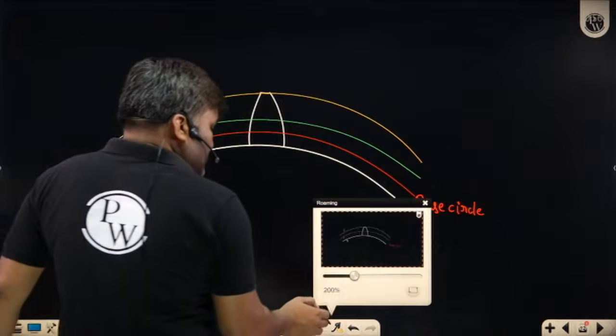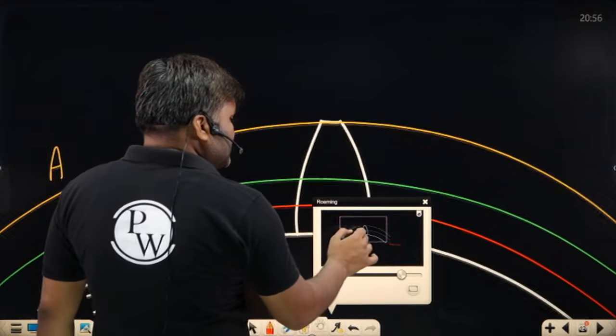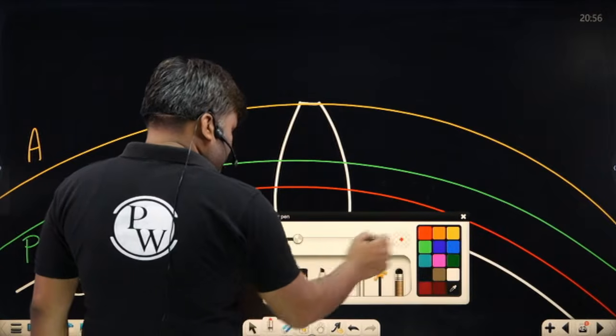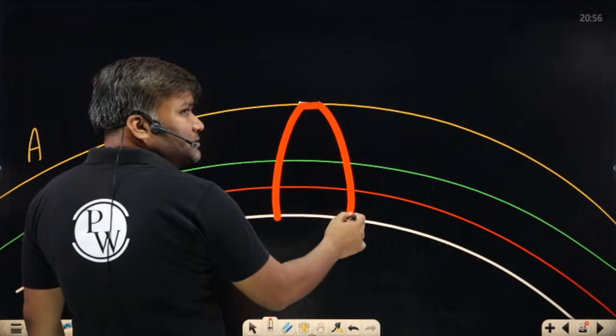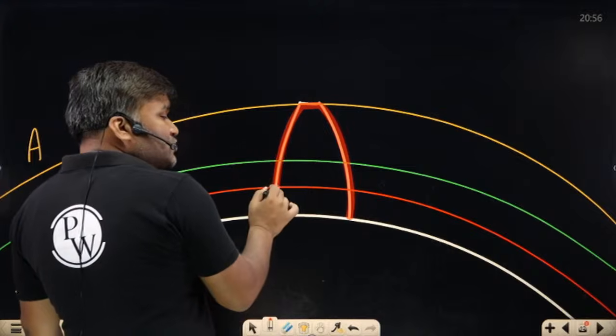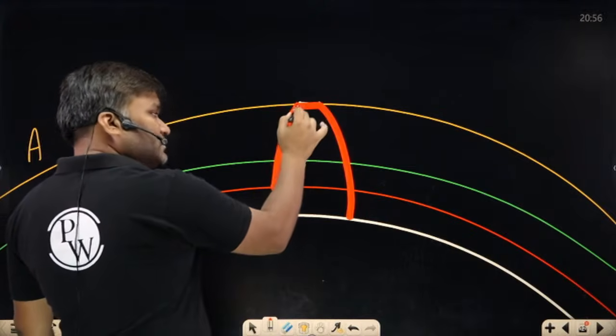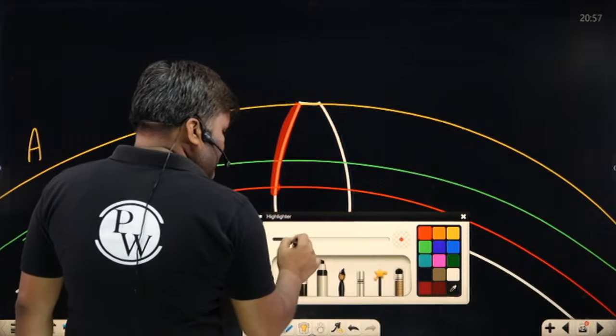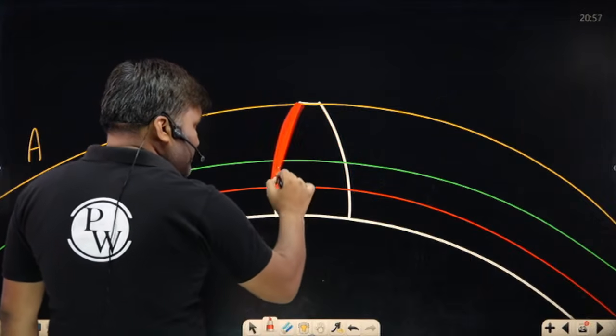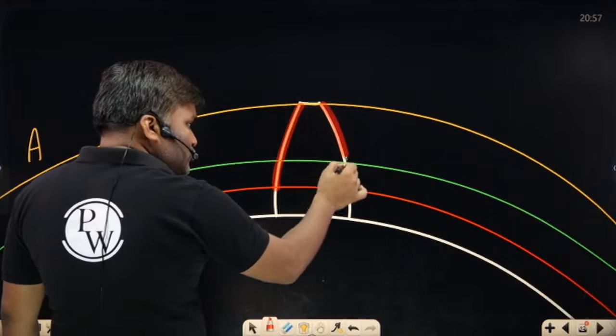And can you see this? Sir, some portion of this entire tooth is above the base circle. This portion is going to be involute in nature. This portion is going to be involute in nature.